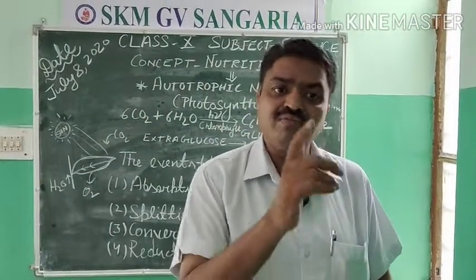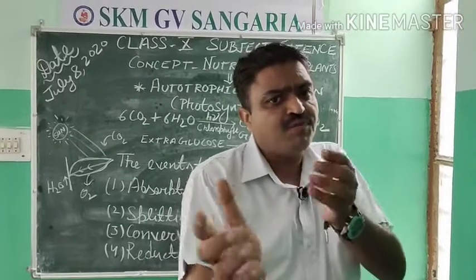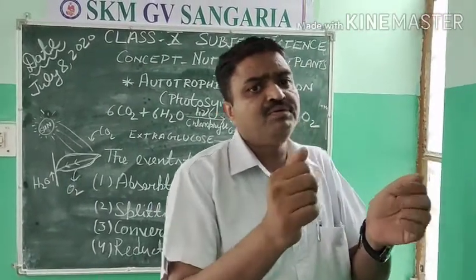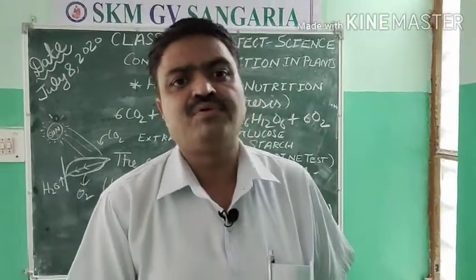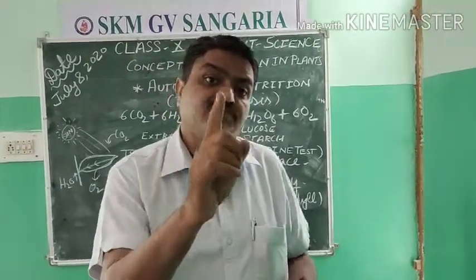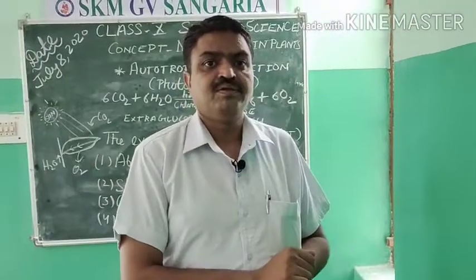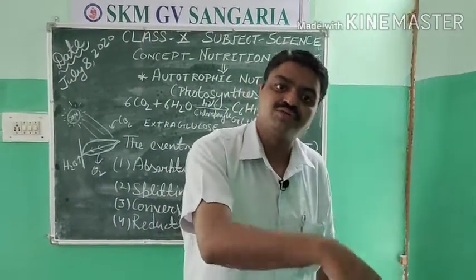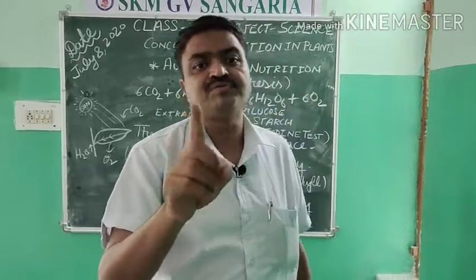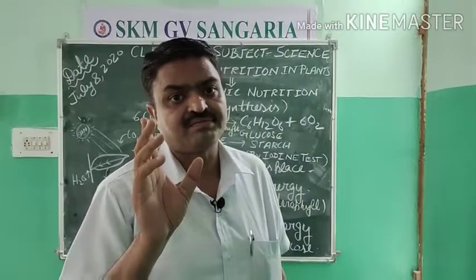Student, now we come to the form in which they store the food. They store the food in the form of starch. So it is a most important question. They prepare the food as glucose, but they store the food in the form of starch. You learn it.